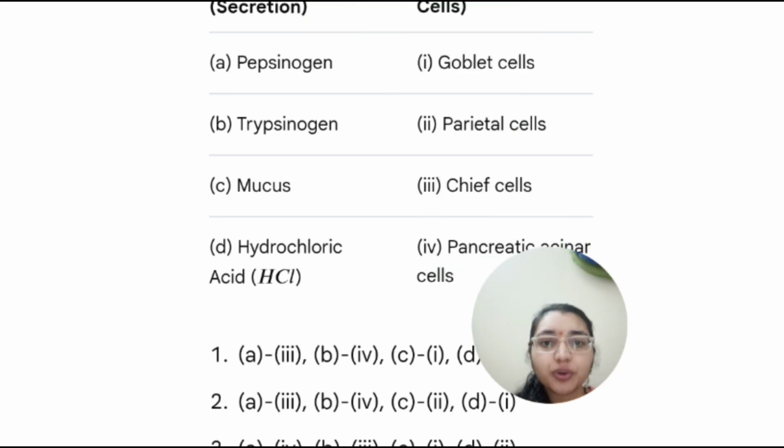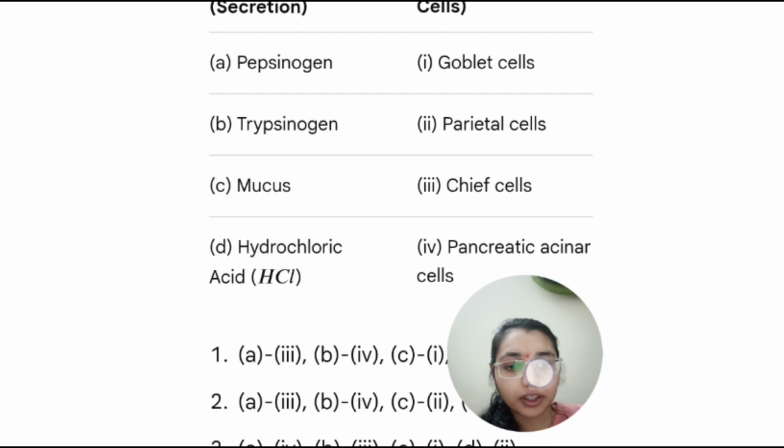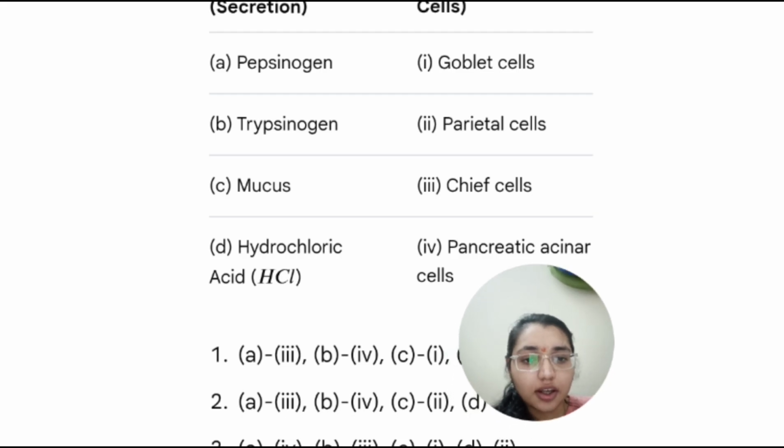Here you have to match the following digestive enzyme or secretion of column 1 with the respective source or target cell in the column 2. Here pepsinogen, trypsinogen, mucus and HCl is given in column 1, whereas in column 2 we can see the goblet cell, parietal cell, chief cell and pancreatic acinar cell.